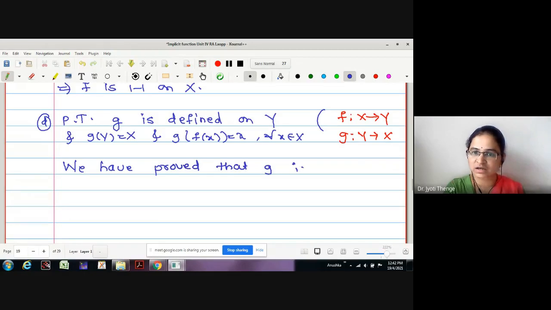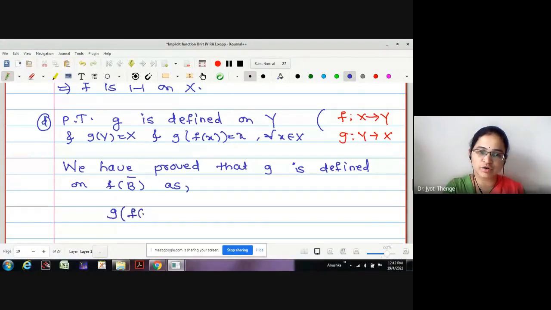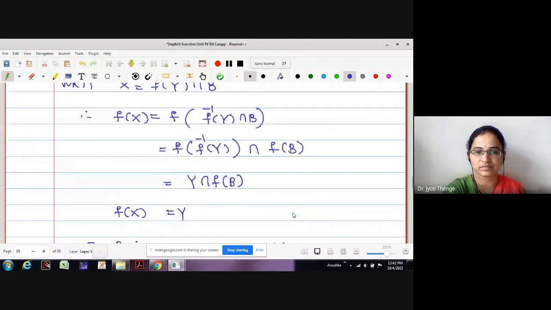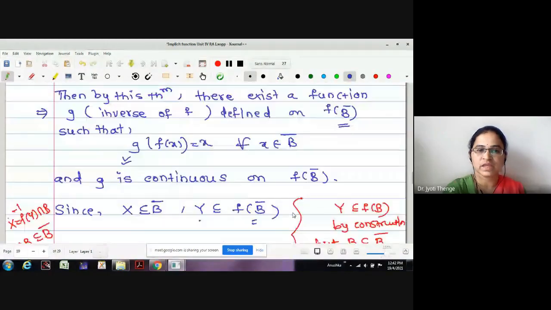We have proved that G is defined on f of B bar. How it is defined on f of B bar? G of f of x is equal to x for all x in B bar. Correct? This is what we have written. G is defined on f of B bar such that G of f of x is equal to x for all x points in B bar.